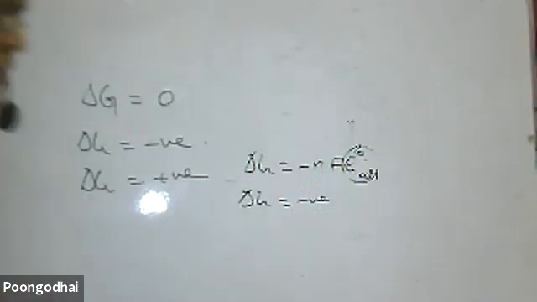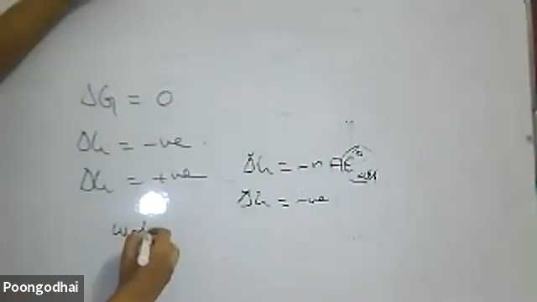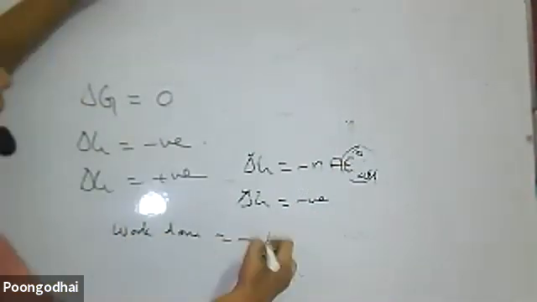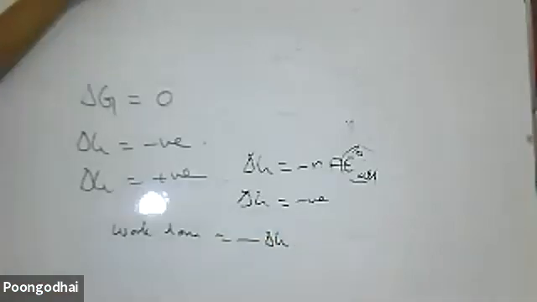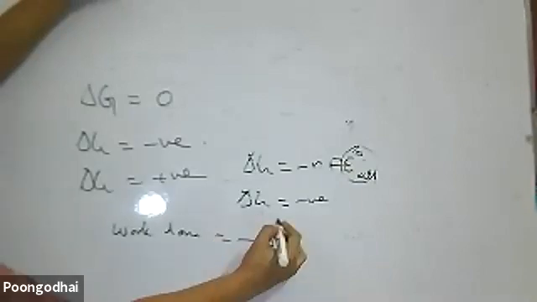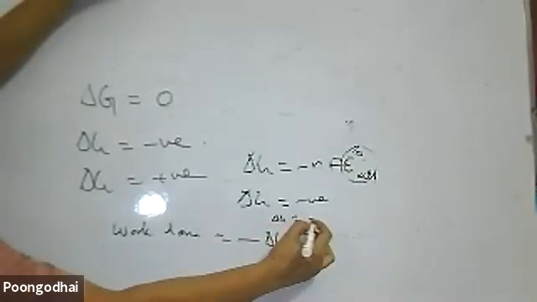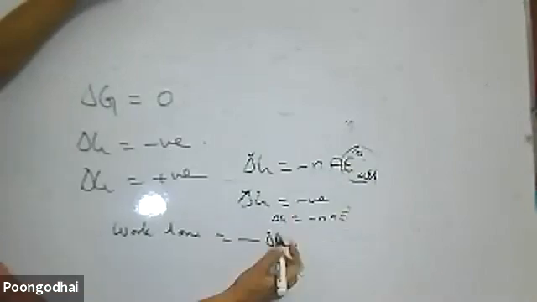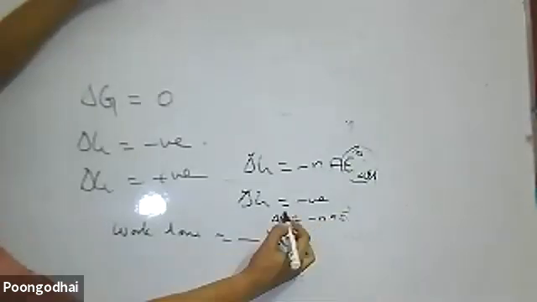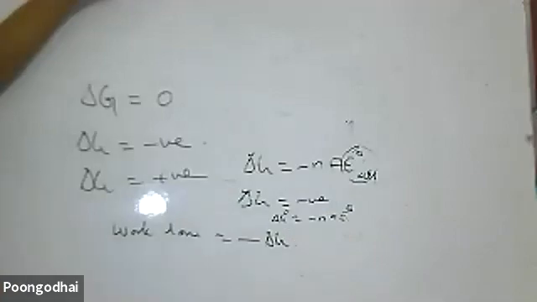Amount of work done can be calculated. What is the amount of work done? Work done is equal to minus del G. Understand the concept. Del G is equal to minus n F E cell, or del G naught is written as minus n F E naught cell. That you have to keep in mind.